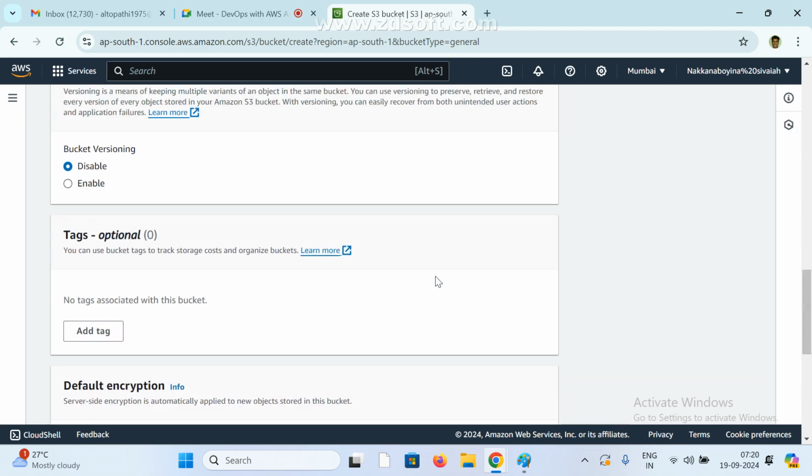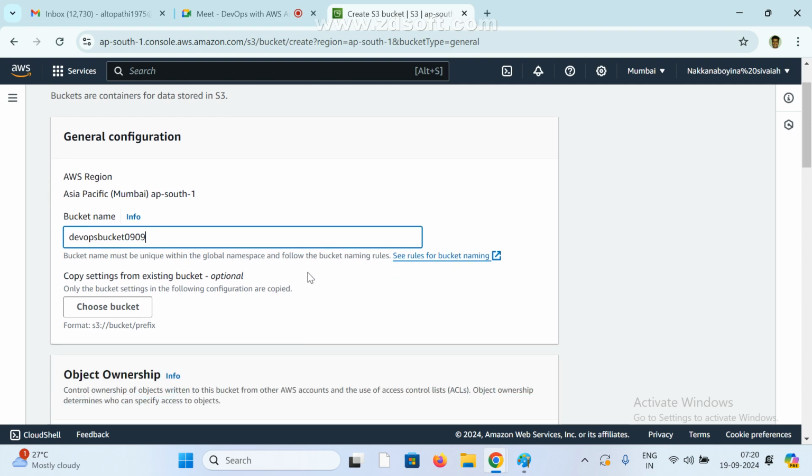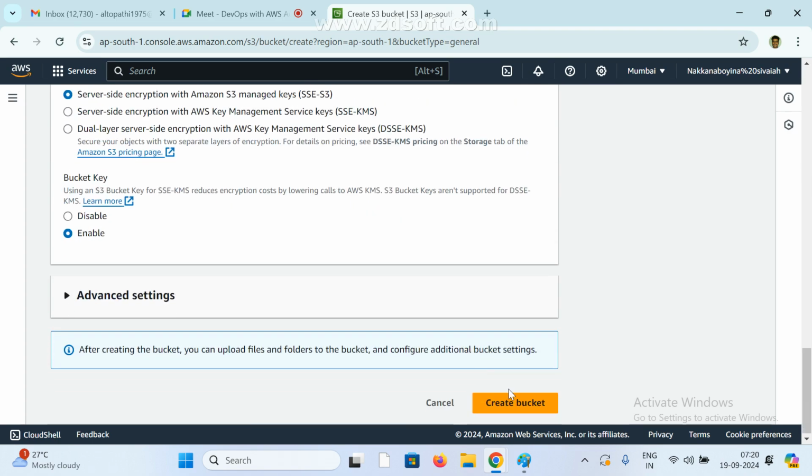Create bucket. Now if you go here, see here, a bucket with the same name already exists. This is unique, right? We need to give a unique name. It won't allow duplicates. Now I created it.